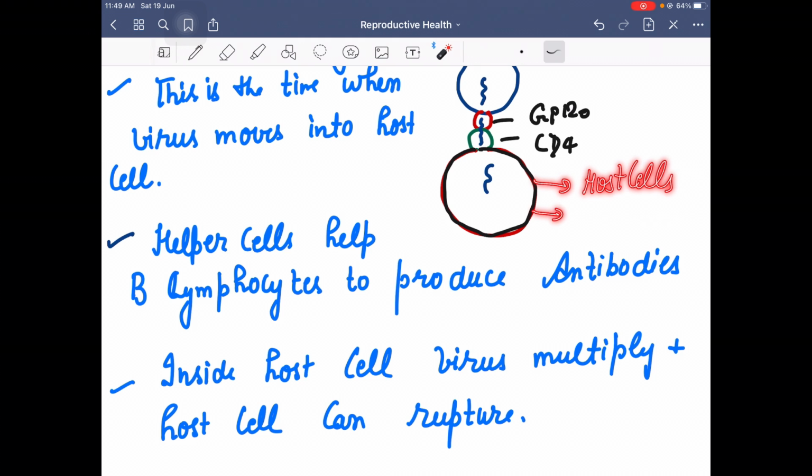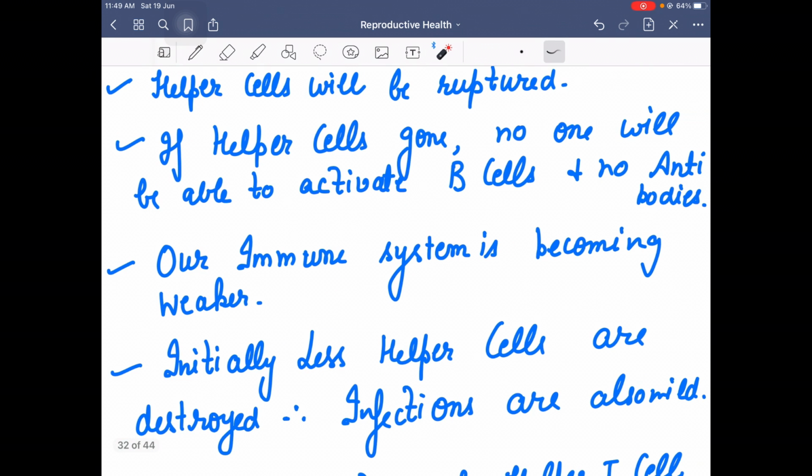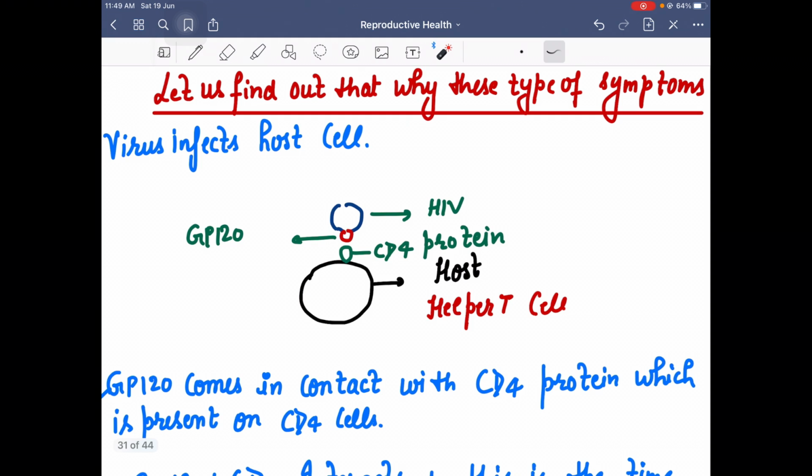On this host cell there are helper T cells, and these helper T cells will also rupture. If helper T cells are gone, no one will be able to activate B cells, and no activation of B cells means no antibodies. Look again here very carefully.